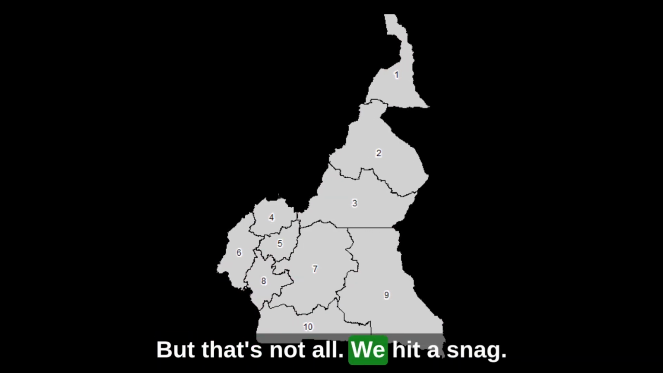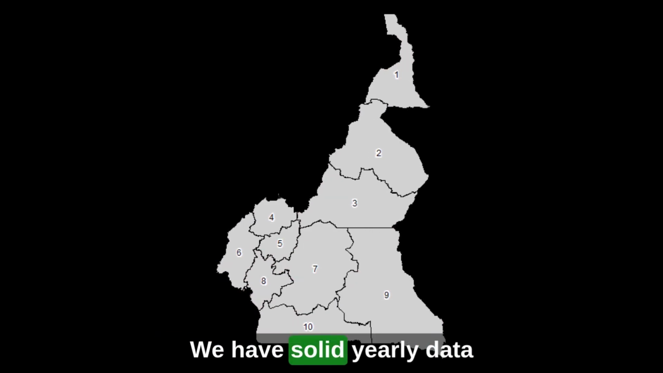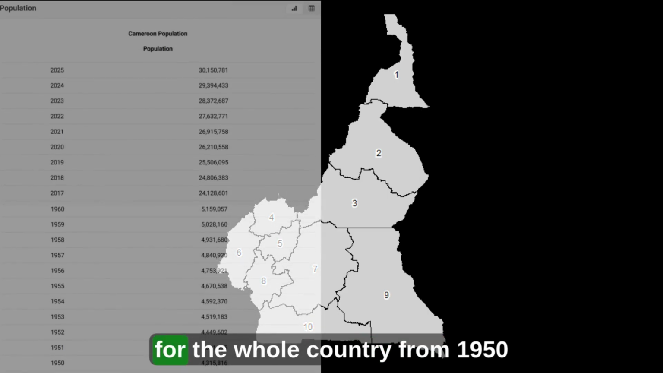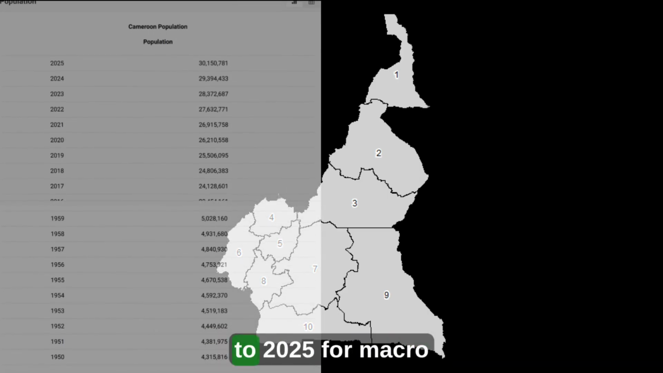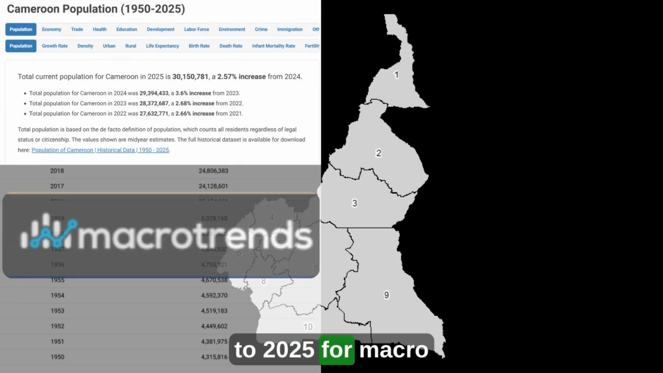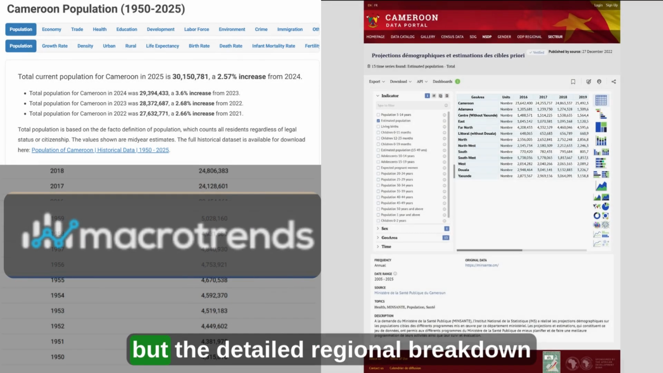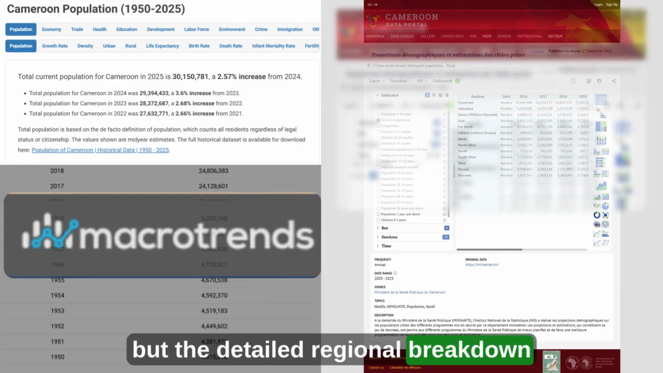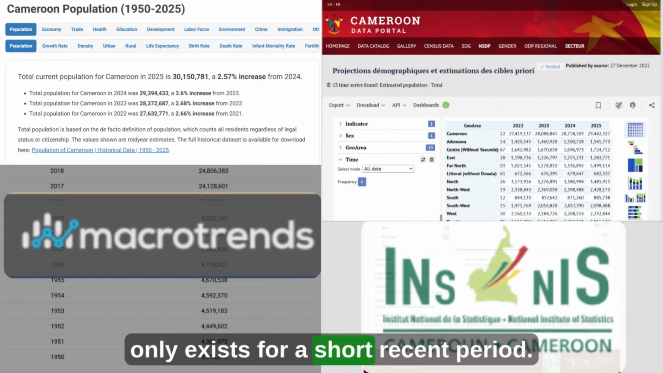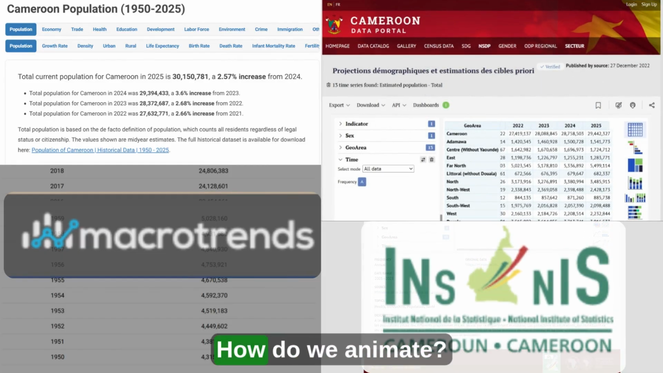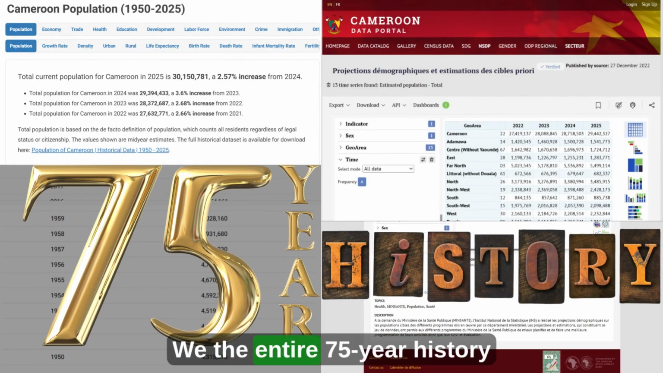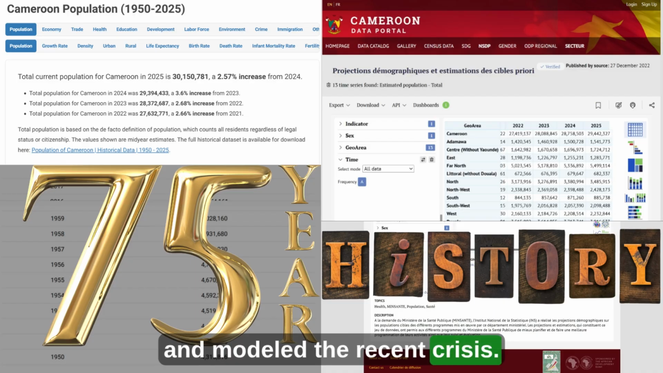But that's not all. We hit a snag. We have solid yearly data for the whole country from 1950 to 2025 for macro trends. But the detailed regional breakdown only exists for a short recent period. How do we animate the entire 75-year history and model the recent crisis?